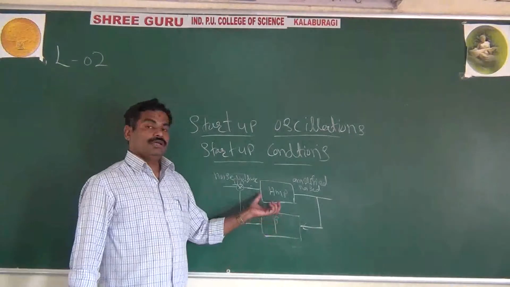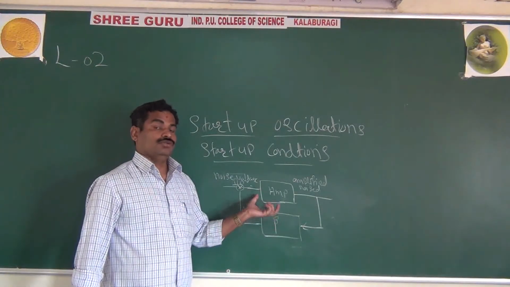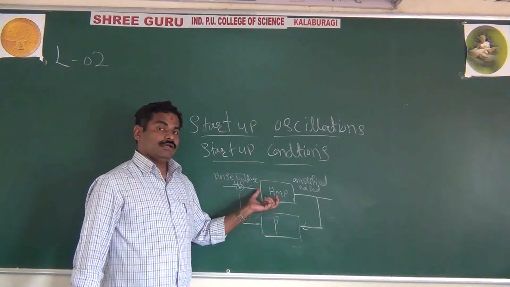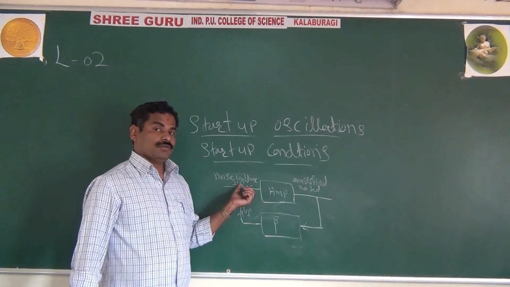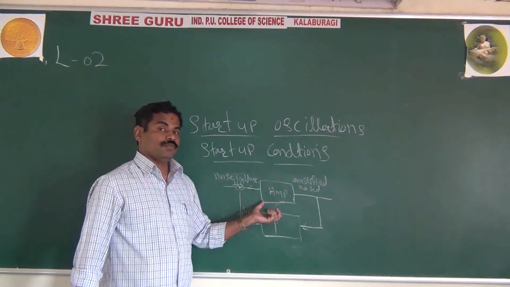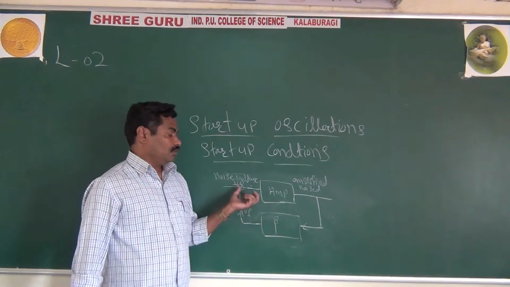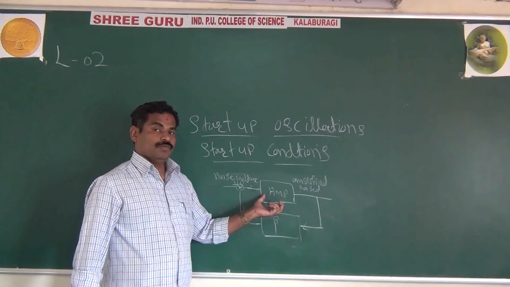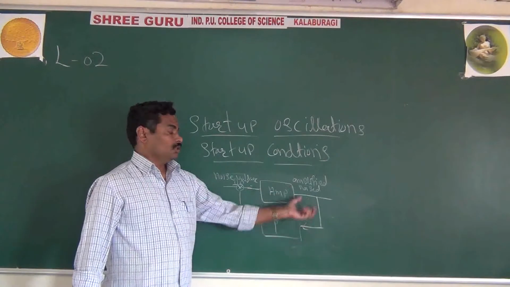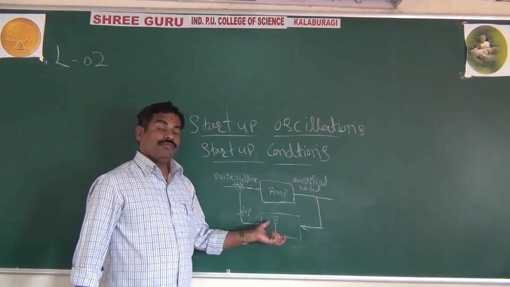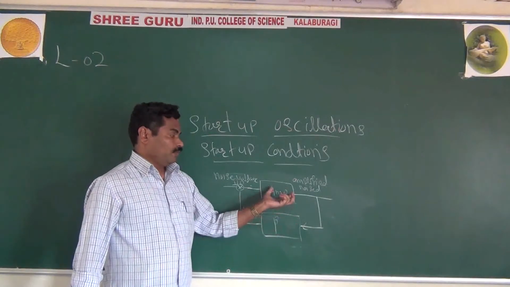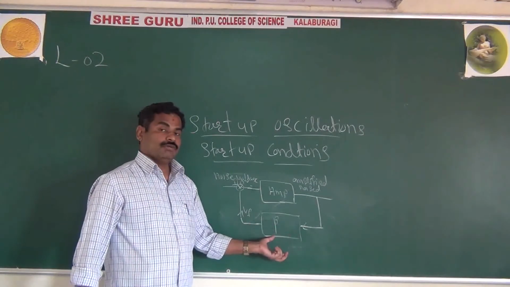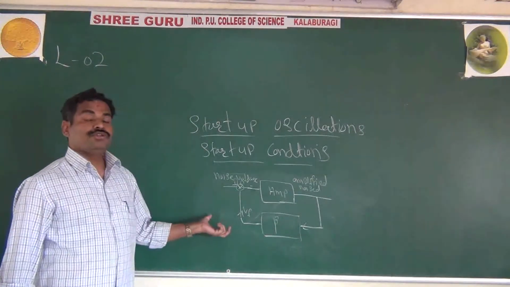Whenever you switch on the oscillator circuit, what happens? Because you switch on the power supply, the thermal noise or noise voltage acts as the input for the amplifier, and this amplifier amplifies the noise voltage. That noise voltage will drive the feedback network. As usual the amplifier will give a 180 degree phase shift, and this feedback network will give a 180 degree phase shift, and the total will be a 360 degree phase shift.